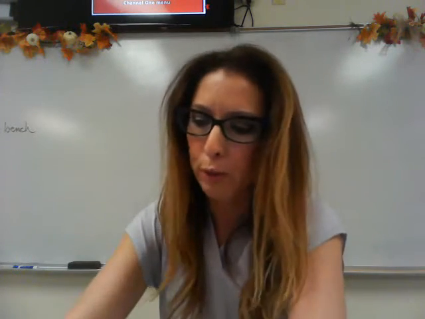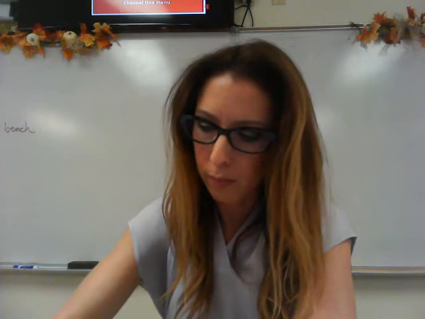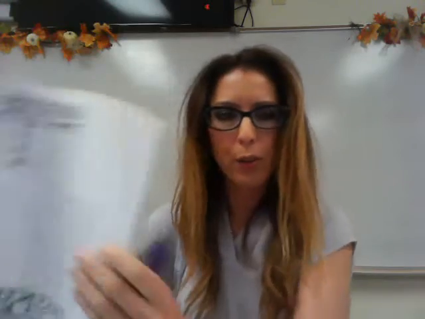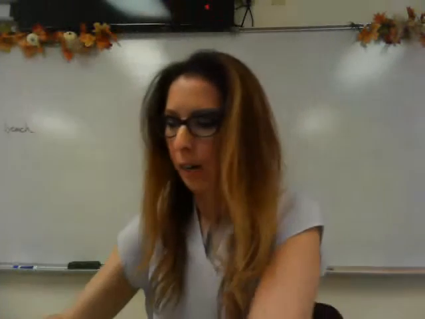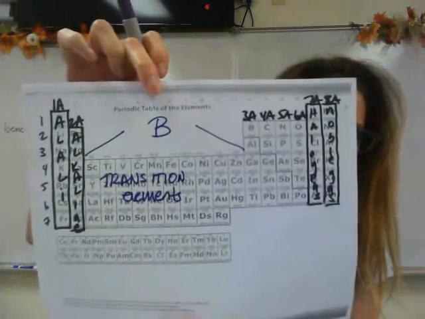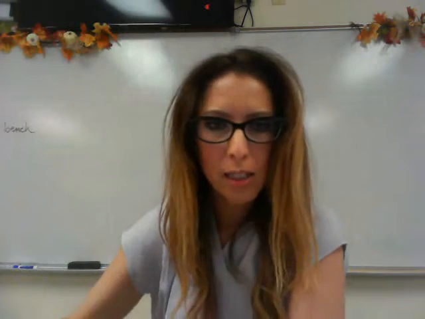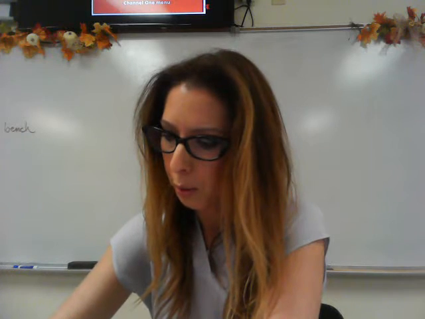Now the periods run from left to right, so I'm going to number the periods. There are 7 of them, and they go from left to right, so those are the rows. Now in the middle we have the transition elements. Transition elements have a B above their group, so these are the transition elements where the B's are. Technically, the B's extend underneath the stair step, which is on the right-hand side of the periodic table.